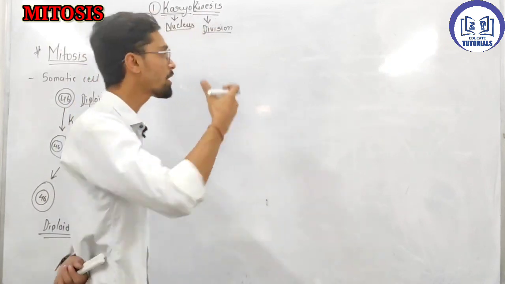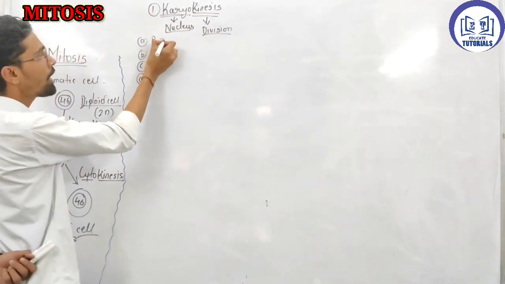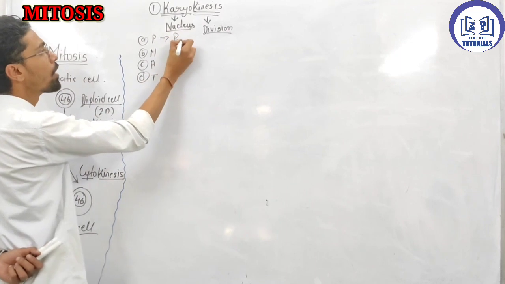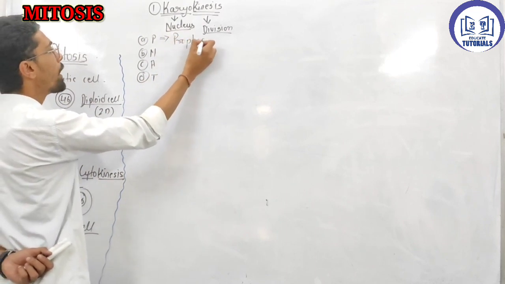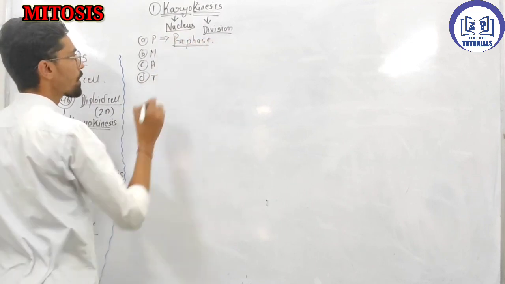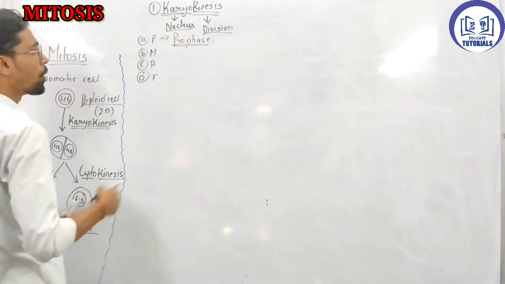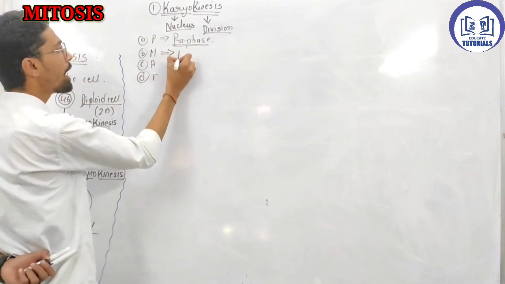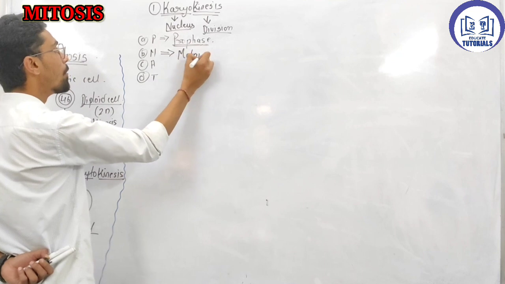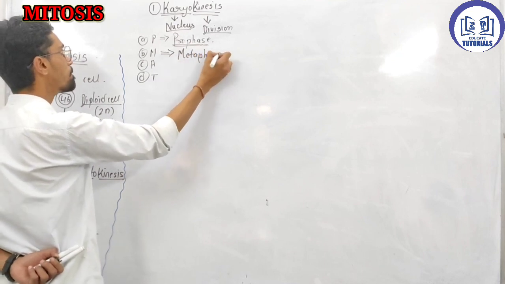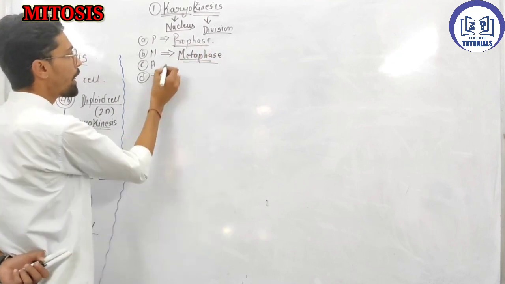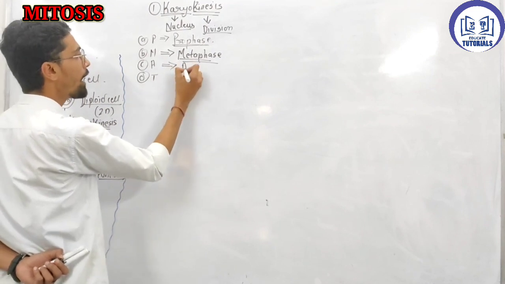P for prophase, M for metaphase, A stands for anaphase.